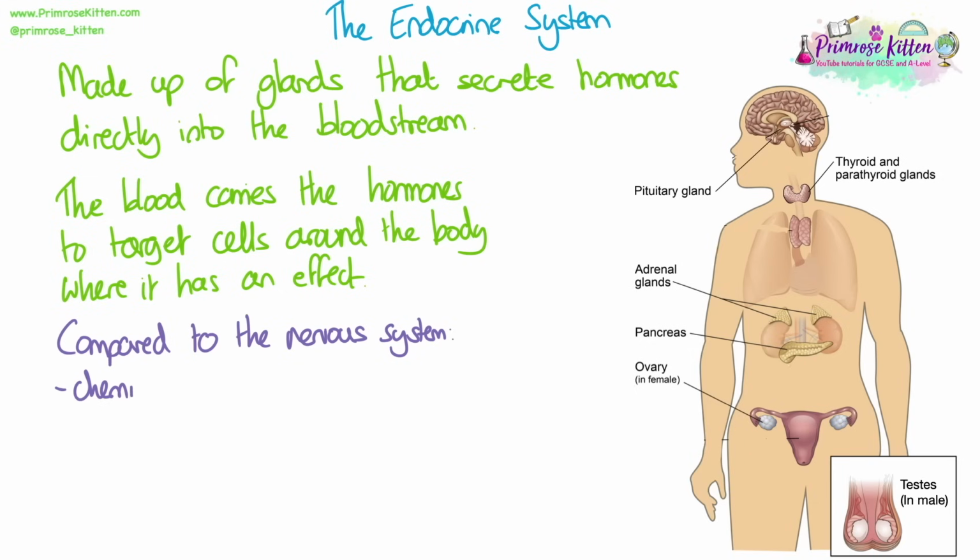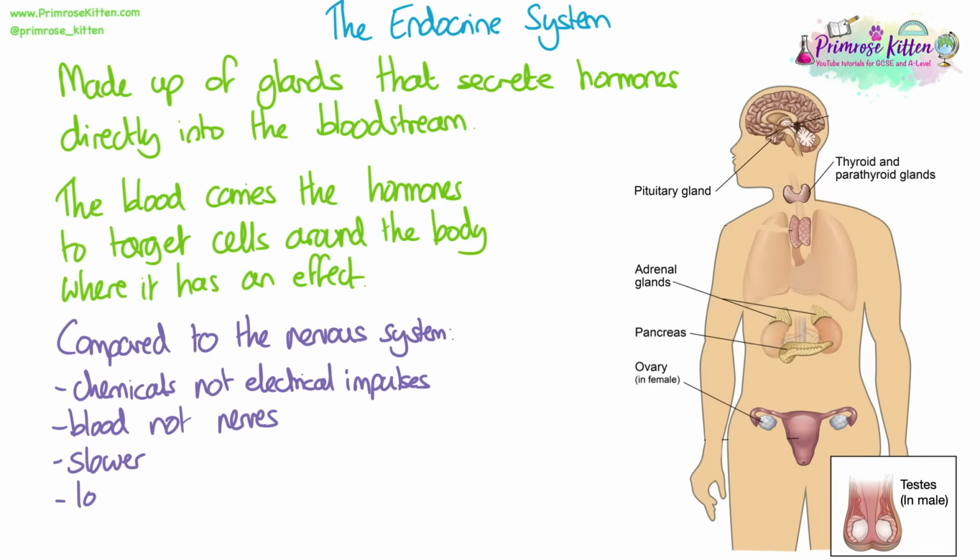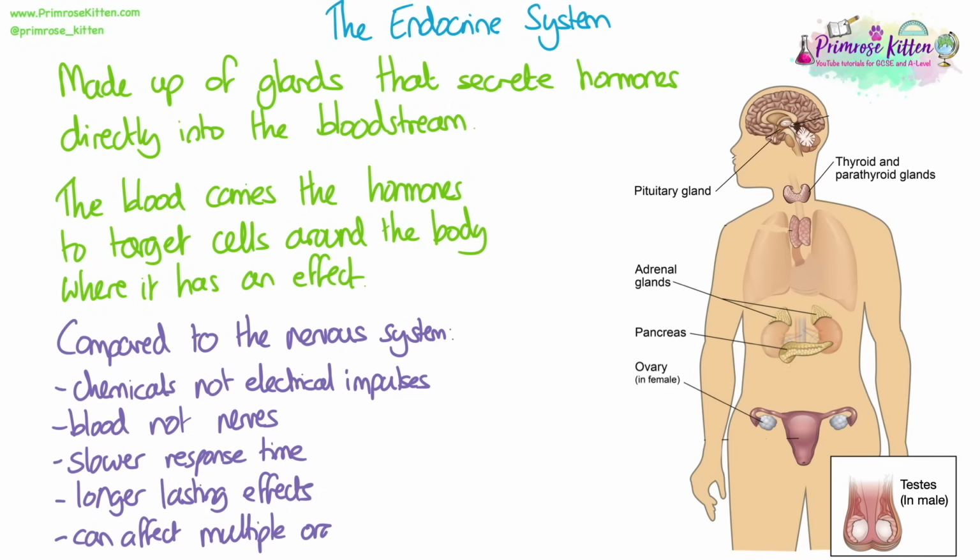We need to be able to compare this system to the nervous system and the way it works. The hormone system uses chemicals, not electrical impulses, to send information. The messages travel in the blood, not through nerves. The response is slower in terms of time for it to actually take an effect, but it can affect multiple organs all at once.